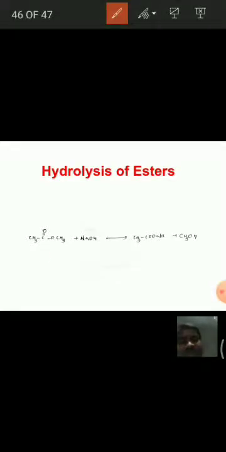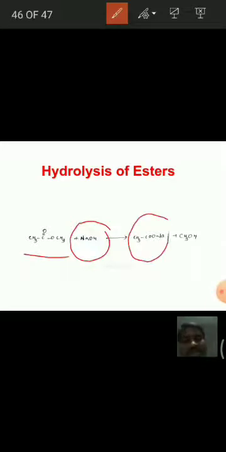This is about the base catalyzed ester hydrolysis. That means this methyl acetate, when it is treated with sodium hydroxide, it gives sodium acetate and methyl alcohol. Okay, here the product is methyl alcohol. That means with the hydrolysis of esters we get acids and alcohol. That means alcohols are the products in case of hydrolysis of esters.